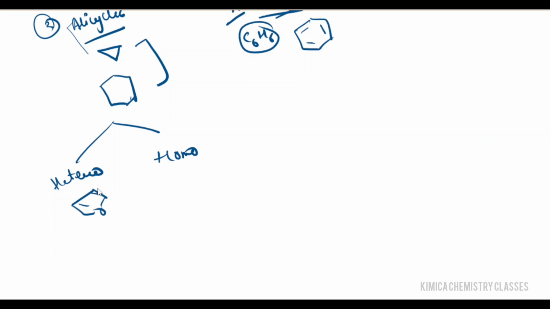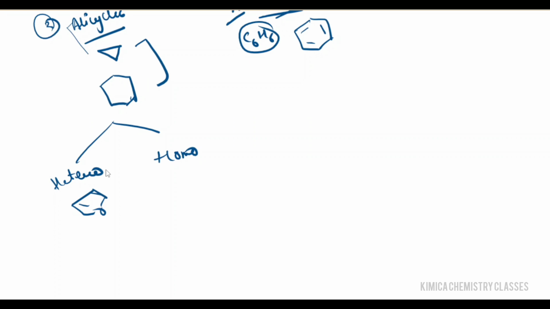Next is homocyclic. Homocyclic compounds are also known as carbocyclic compounds, right? These carbocyclic rings do not have aromatic character, as they come under alicyclic, so they do not show any aromatic character.